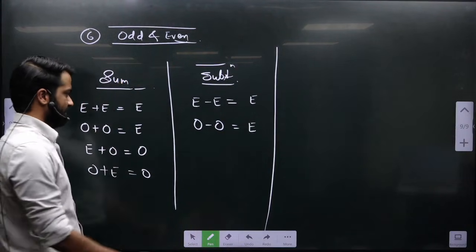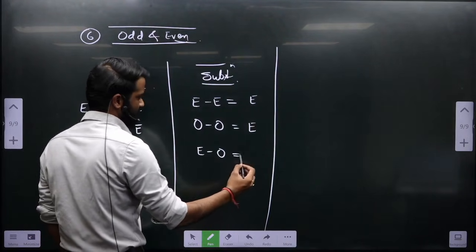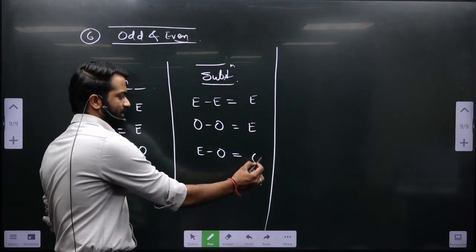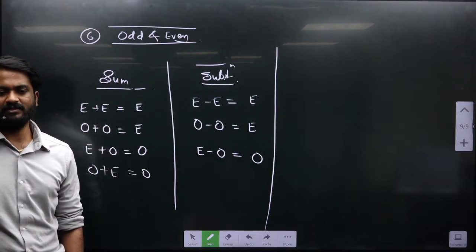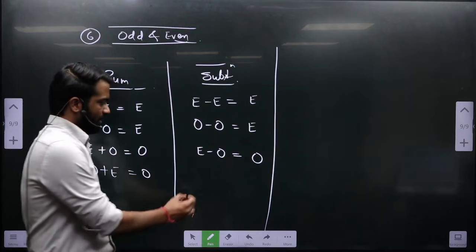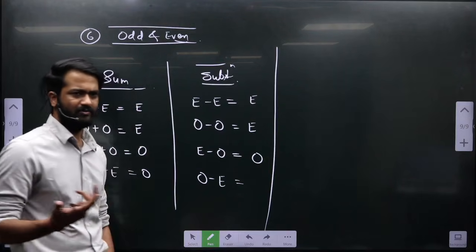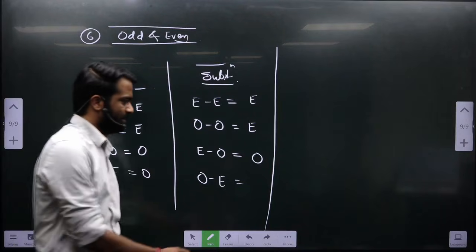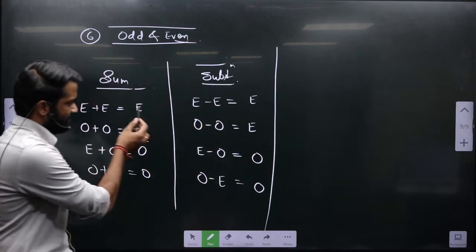Third thing is even minus odd. You take two numbers, let's say even number I am taking 12 minus 5, it is 7, odd. Odd minus even, any odd number, take 19 minus 2, it is 17, it will be odd. Observe this and observe this.